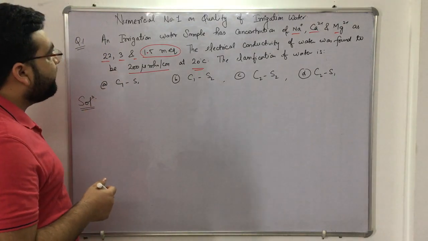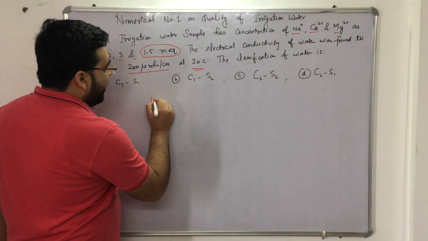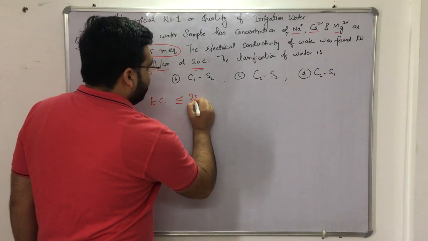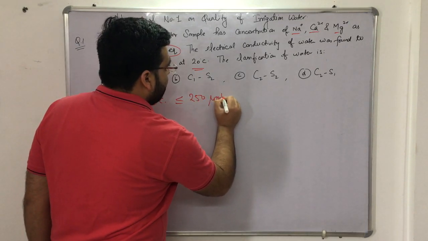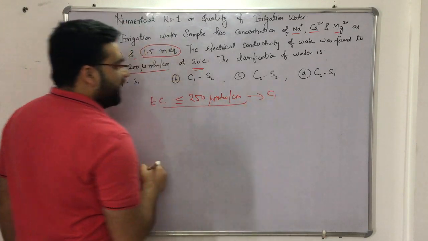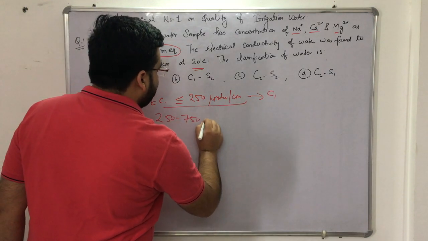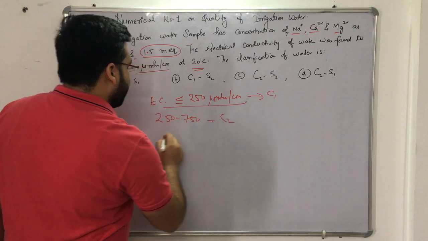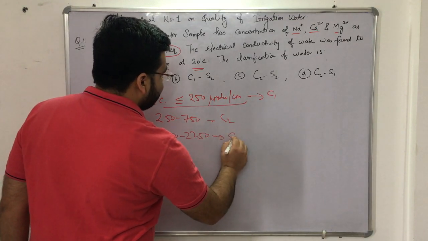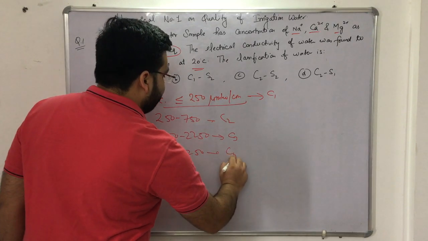If the electrical conductivity is less than or equal to 250 micromho per centimeter, then this type of water is known as C1. If it is in between 250 to 750, then it is known as C2. If it is 750 to 2250, then it is known as C3. And if it is greater than 2250, it is known as C4, if you remember, right?